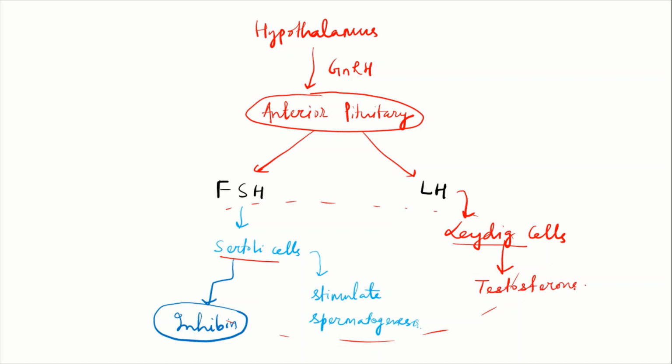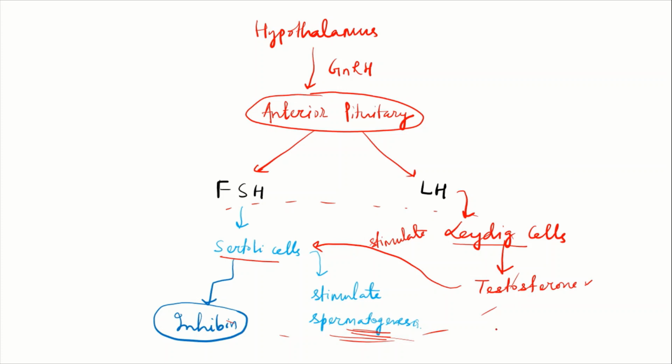This testosterone will stimulate the Sertoli cells, which will continue the spermatogenesis stimulation. So it will occur in a loop-like structure.